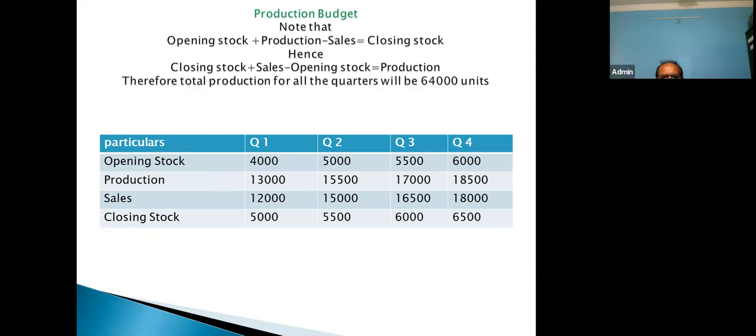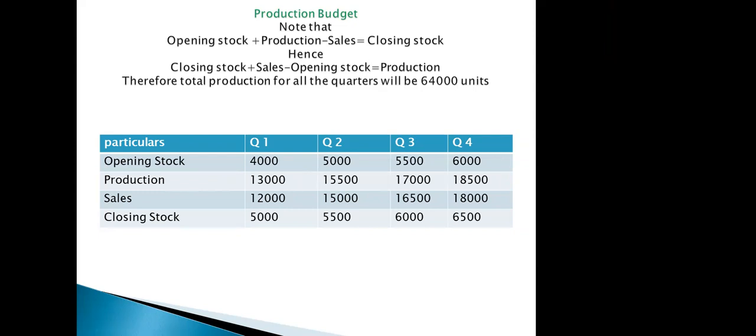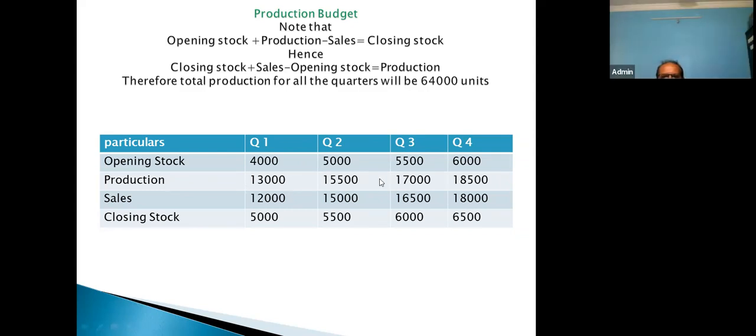And if the production team would like to plan their activity for quarter 3, they will come to know how many units they are supposed to produce in quarter 3: 70,000 units in quarter 3. So in every quarter, this will indicate to the production team how many units are to be produced.